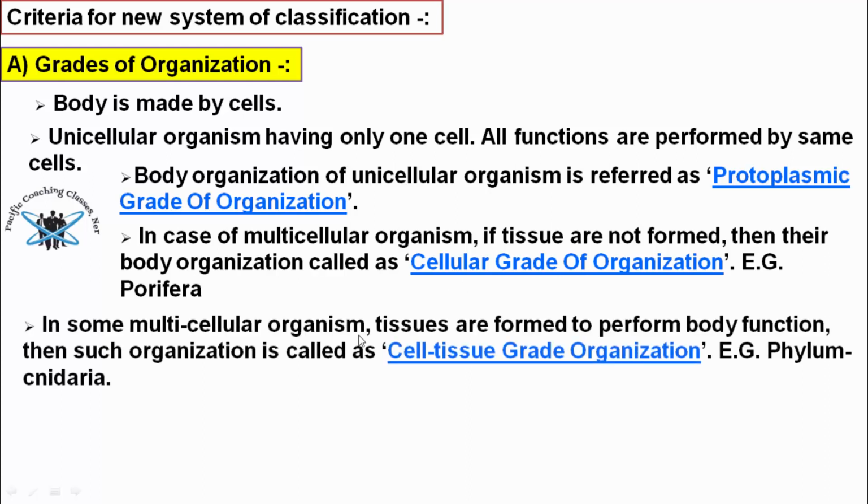Then in some multicellular organisms, tissues are formed to perform body functions. Such organization is called the cell tissue grade of organization. In some multicellular organisms, tissues are formed to perform a particular function, and such organization is called the cell tissue grade of organization. For example, Cnidaria. It's Cnidaria, where the C is silent.